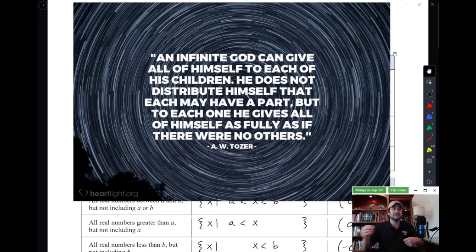We are going to start today, instead of having a daily Bible verse, with a quote I thought was really applicable, because we're going to be venturing into the world of infinity. As we start exploring, what does it mean to go on forever? How can a thing go on forever and ever and never stop?